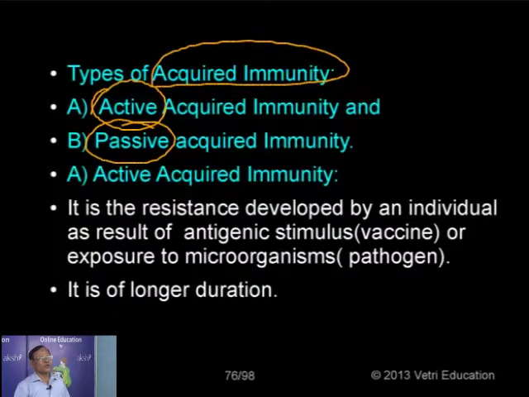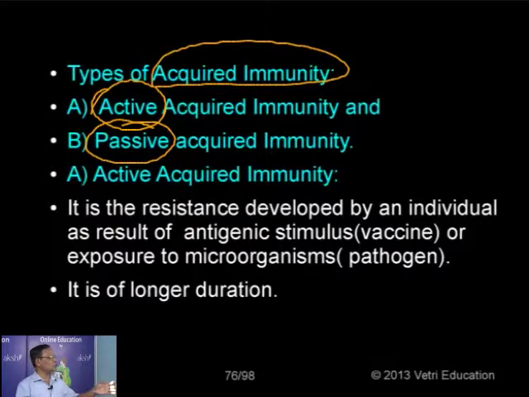Regarding the duration, the one which lasts forever after recovery from the disease or by means of immunization is the active immunity. It is present in our body for a long time. It is of longer duration. So it is normally initiated after recovery from infection or by means of immunization. Then what do you mean by passive immunity? It is not lasting forever. It involves preformed antibodies: already prepared antibodies in some other organisms that have been transferred to a non-immunized organism to generate immunity.